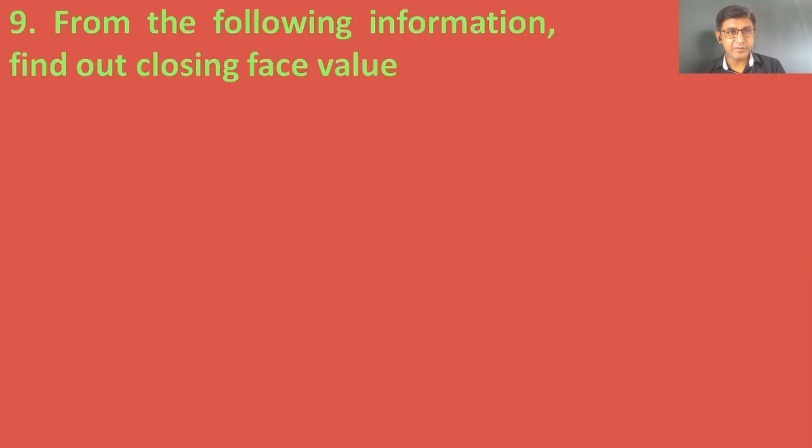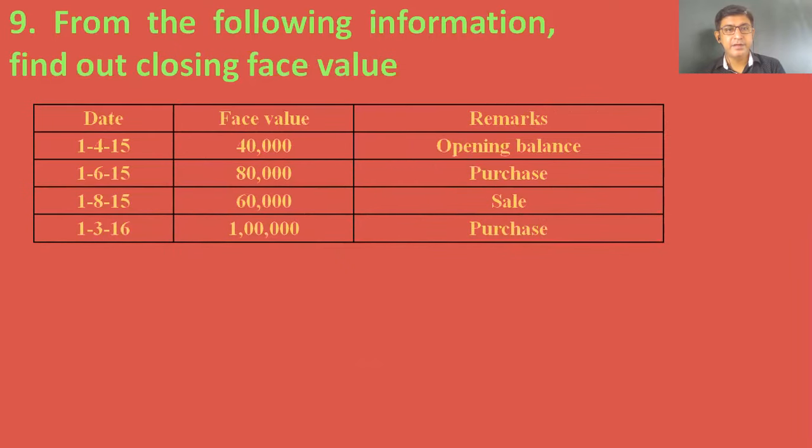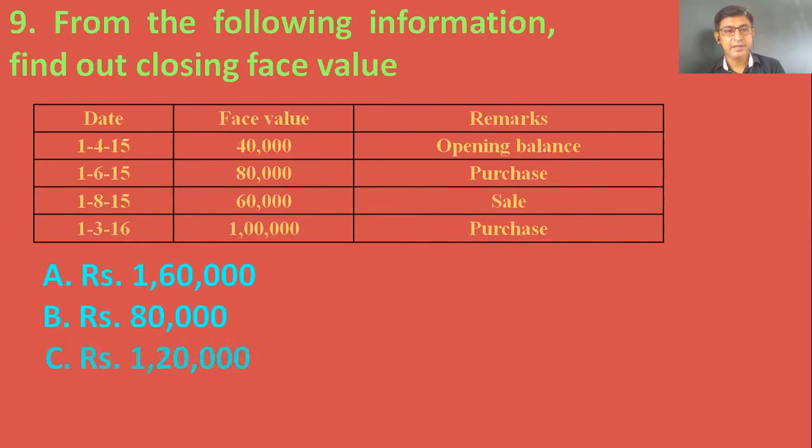From the following information, find out closing face value. Now one table will be there, and with the help of the table you are supposed to find the closing face value. First let's see the options: 1,60,000, 80,000, 1,20,000, 1 lakh. It's a very easy question.